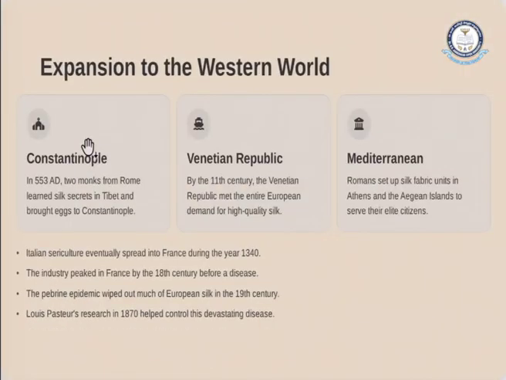We see the expansion into the Western world. First, it started from China, and then expanded into the Western world. In Constantinople in 553 AD, two monks came from Rome. They learned the silk secrets in Tibet and brought eggs to Constantinople. This is how Constantinople took up sericulture. That means the two monks learned the silk culture, the sericulture, and implemented it in the Western region, and it got huge demand.